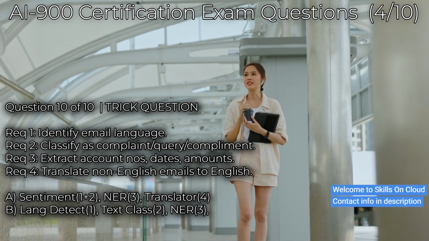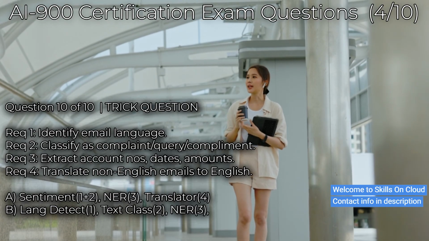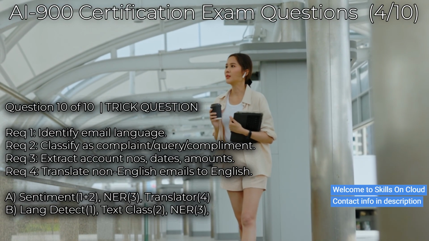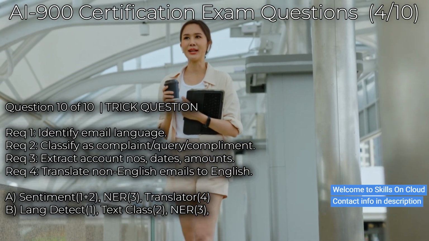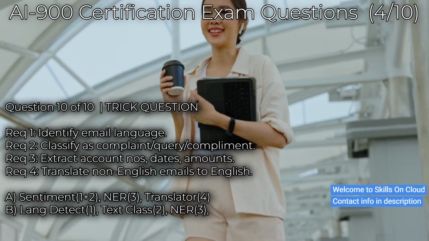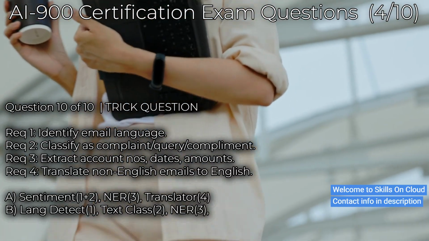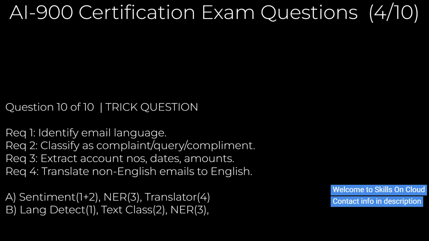Let's check each option. Option A incorrectly uses sentiment analysis for Requirement 1, which is language detection. Option C uses sentiment analysis for Requirement 2, but the categories are custom labels, not sentiment scores. Option D uses Azure Speech Service for Requirement 4, which handles audio, not written text translation. The correct answer is B. Language detection for Requirement 1, text classification for Requirement 2, named entity recognition for Requirement 3, and Azure Translator for Requirement 4. Remember, sentiment analysis returns positive, negative, or neutral. Custom category labels like complaint or compliment require text classification.